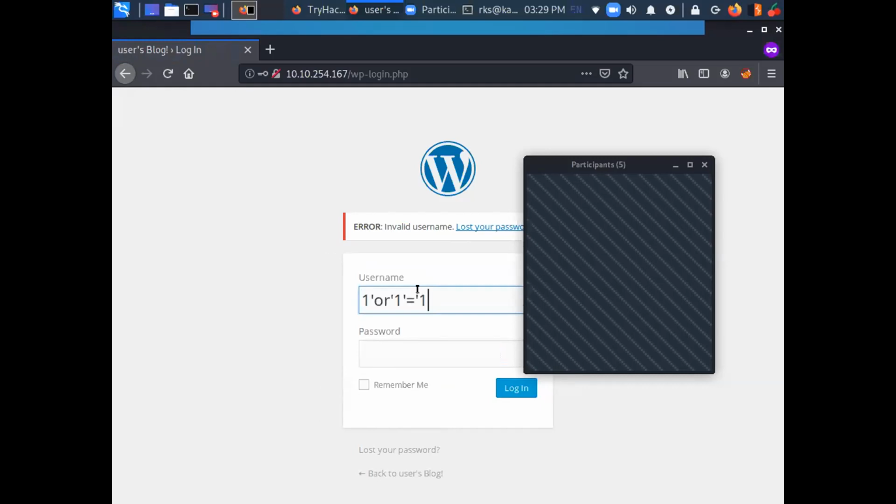That is not helping us here. Sir, we have to use maybe dictionary attack just to bypass this login page. We can use Burp Suite or Hydra to do that.